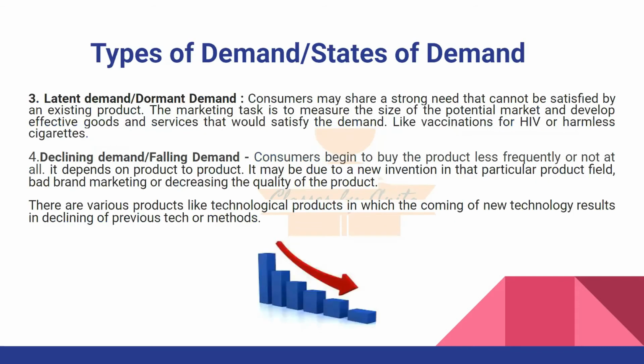Next है हमारे पास latent demand or dormant demand. Now consumers may share a strong need that cannot be satisfied by an existing product. The marketing task is to measure the size of the potential market and develop effective goods and services that would satisfy the demand. For example, vaccinations for HIV or harmless cigarettes.